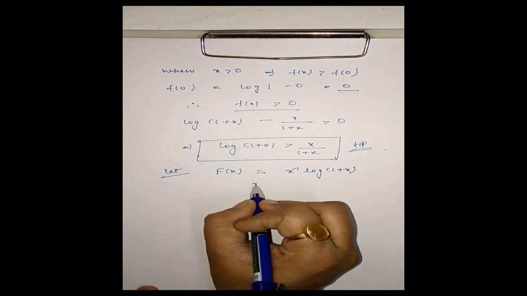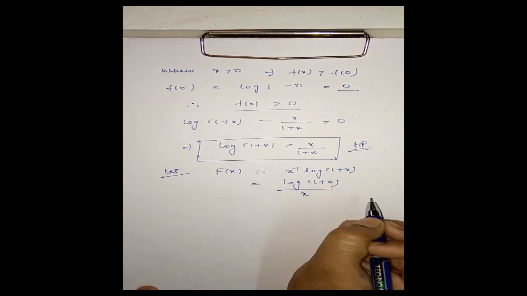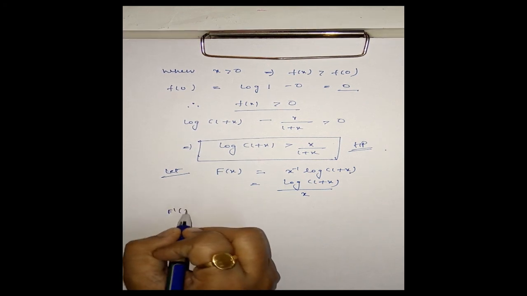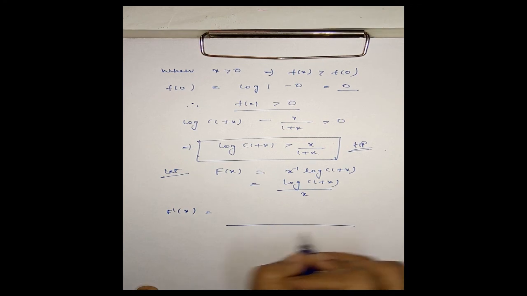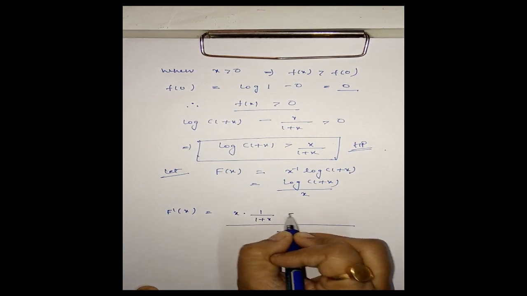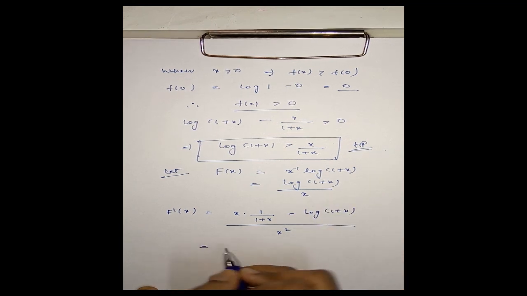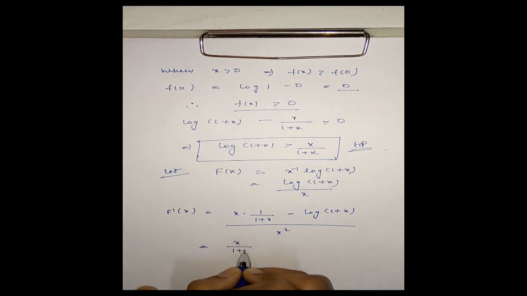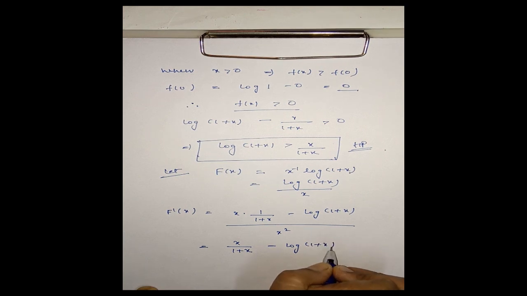Now this is equal to log(1 plus x) by x, and F dash x is equal to x square times 1 upon 1 plus x minus log(1 plus x), and this is same as x by (1 plus x) minus log(1 plus x) by x square.